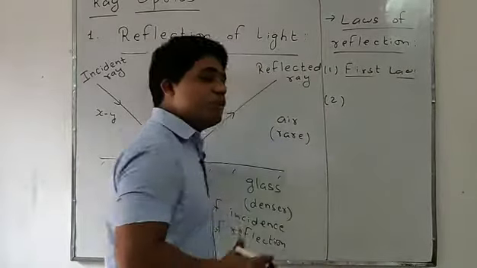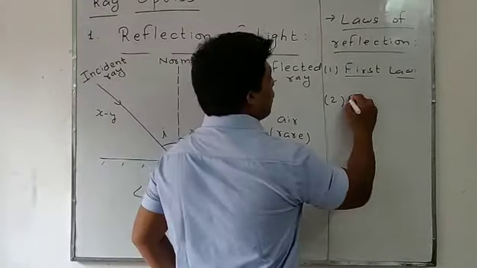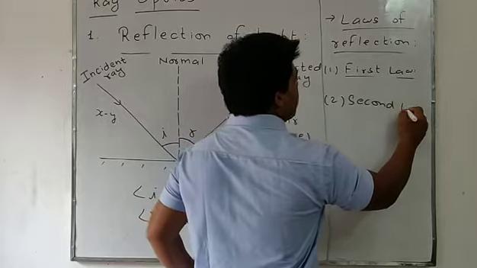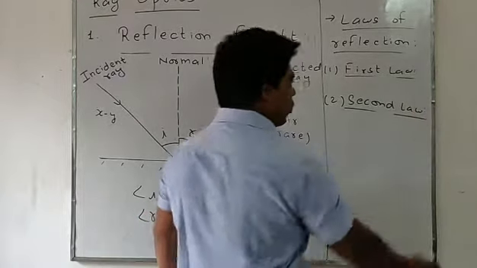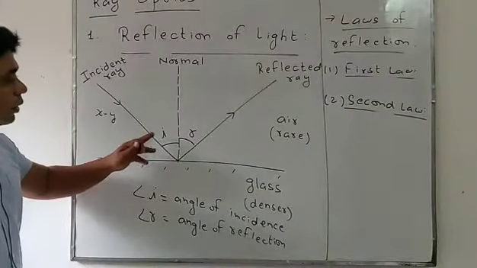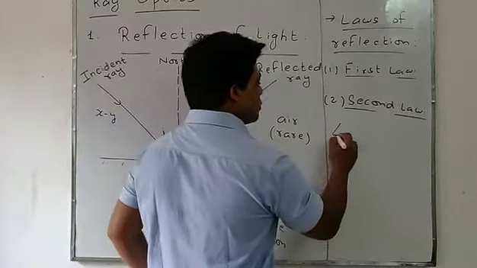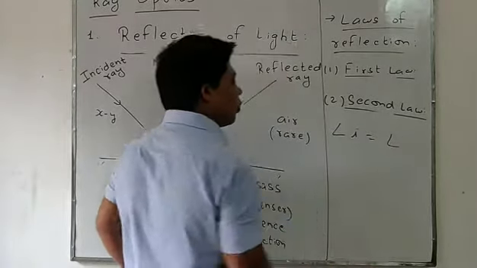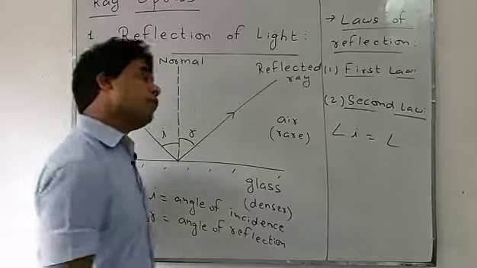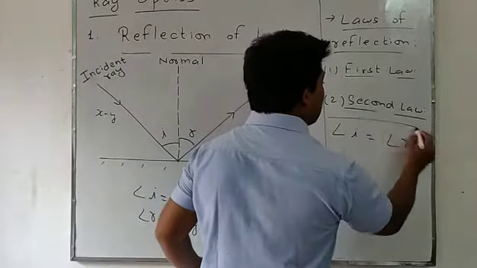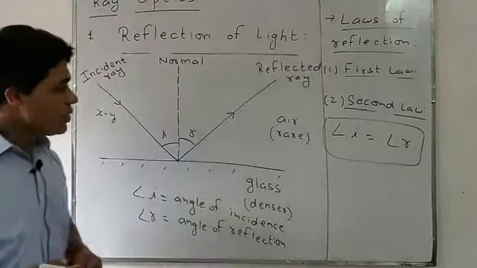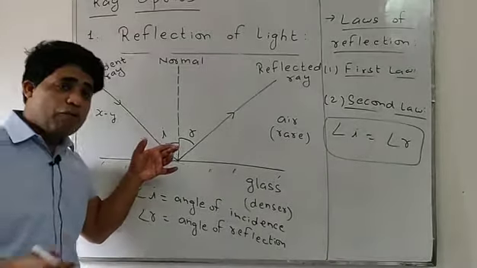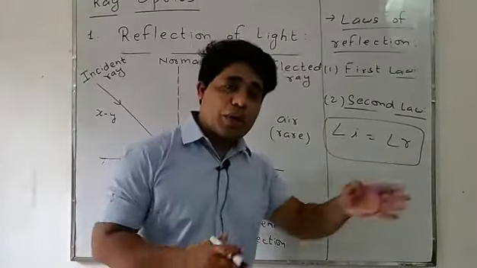Now students, we'll discuss the second law. What will be the statement of the second law? The angle of incidence always equals the angle of reflection. Angle I will equal angle R. Listen one more time: the angle of incidence should equal the angle of reflection.